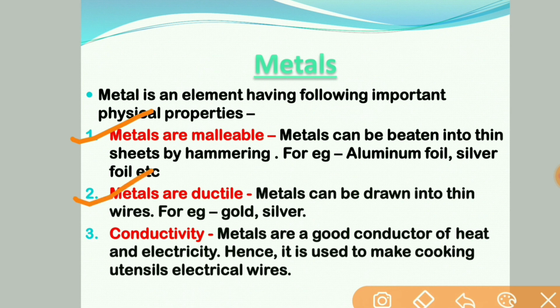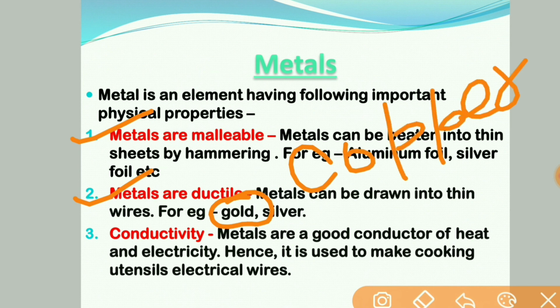We can draw 2 kilometers of wire from 1 gram of gold. But gold and silver are expensive, so they are not mostly used in electrical wires. Hence, we use copper and aluminium for electrical wires.